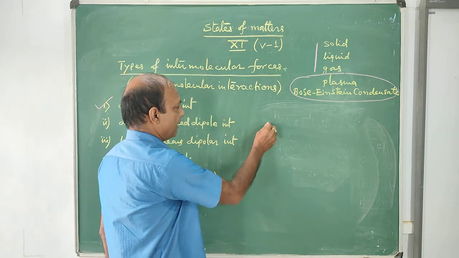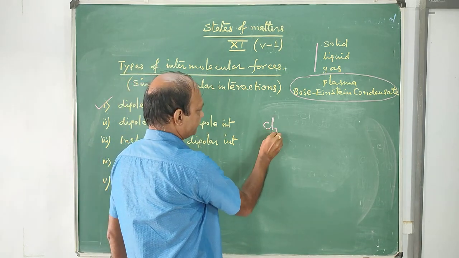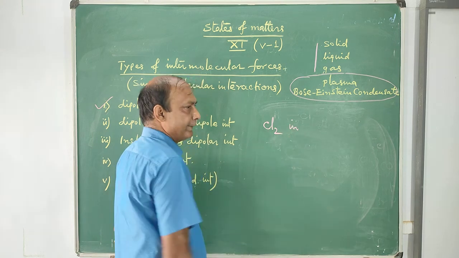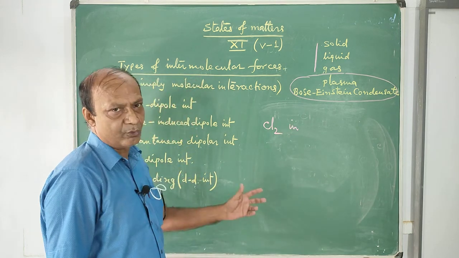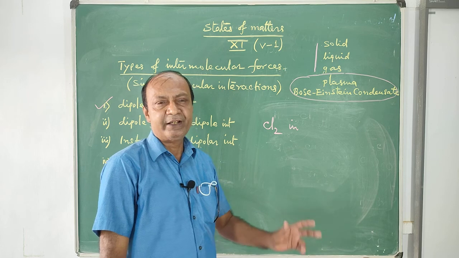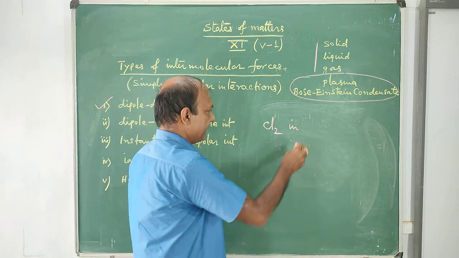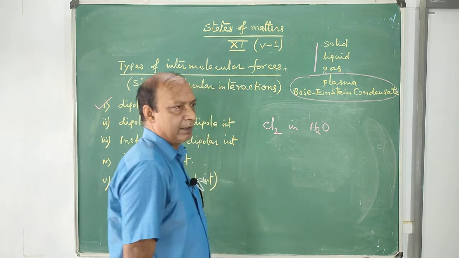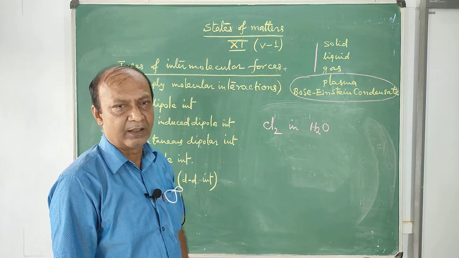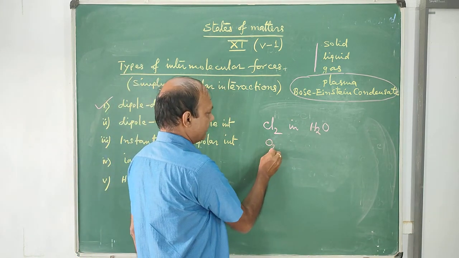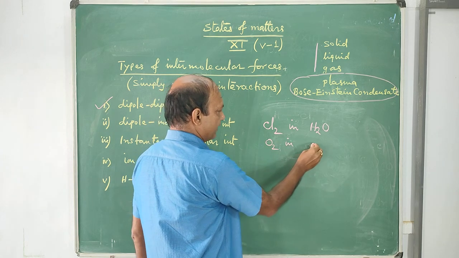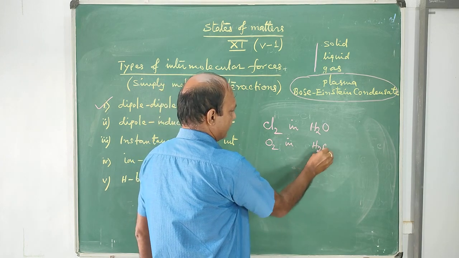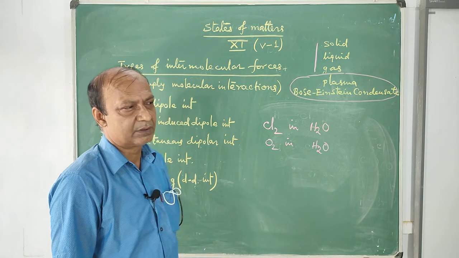For example, chlorine gas in water, H2O. Chlorine gas dissolves in water. Oxygen gas dissolves in water. You can also find some other examples.